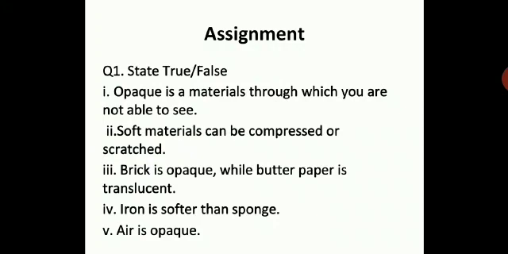We have already done this assignment, this is just a repetition for you to revise, to recap or review. Here you have to state true or false. Opaque is a material through which you are able to see. Soft materials can be compressed or scratched. Brick is opaque while butter paper is translucent. Iron is softer than sponge. Air is opaque. You just have to state whether they are true or false.